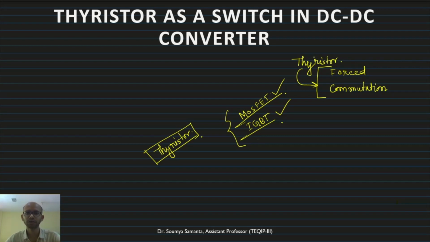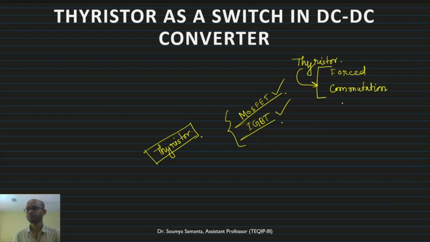Turning on is easy: if we give the gate current, the thyristor will turn on. By controlling the gate current, we can control the thyristor turning on. But once it is turned on, the gate loses its control. So we need extra circuitry to turn it off whenever the natural current zero is not available.